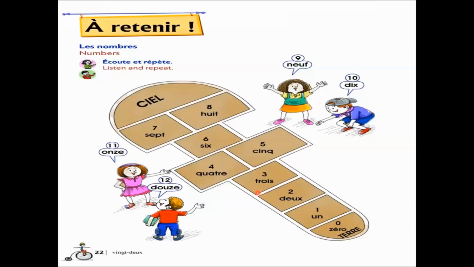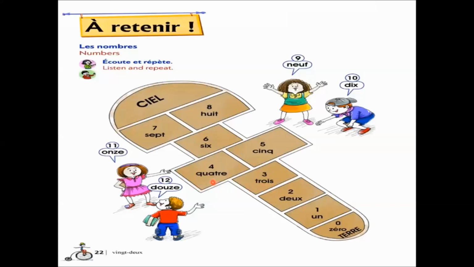Next is trois. The pronunciation of O and I, both of the vowels, is oua. So this is trois. And S is the last consonant, and S is a muted consonant in French when it is at the end. So we'll not pronounce this S. This is trois, 3.